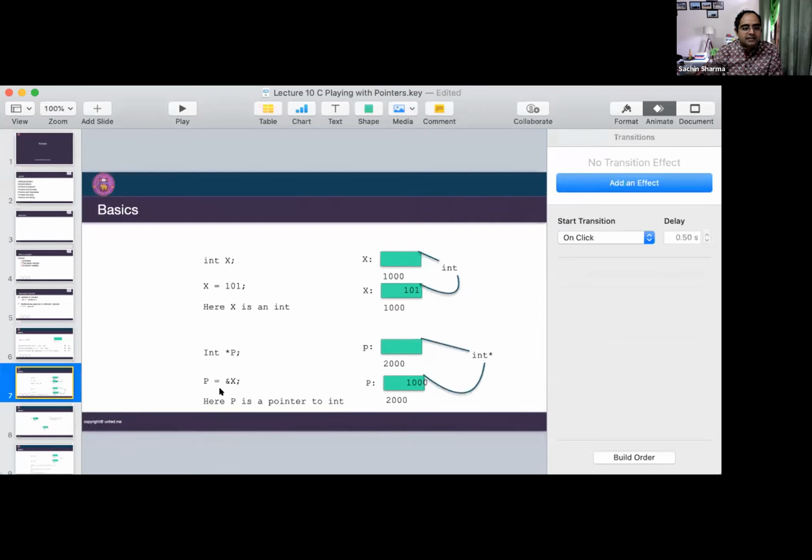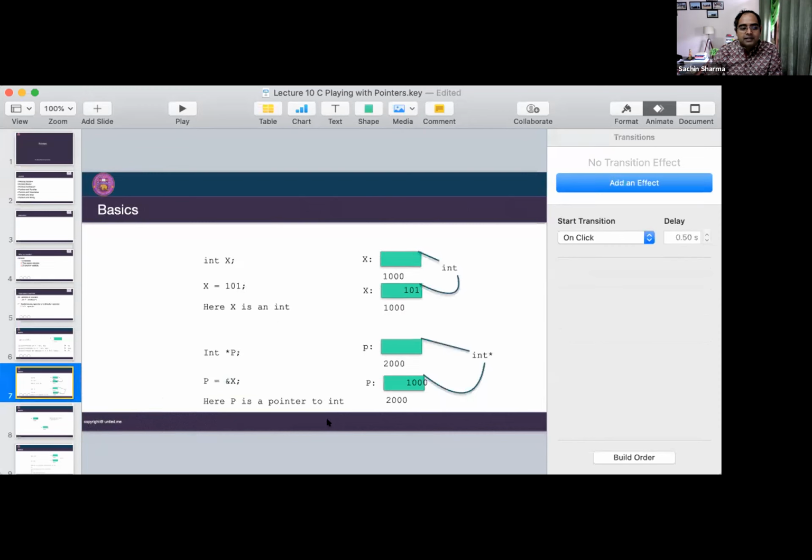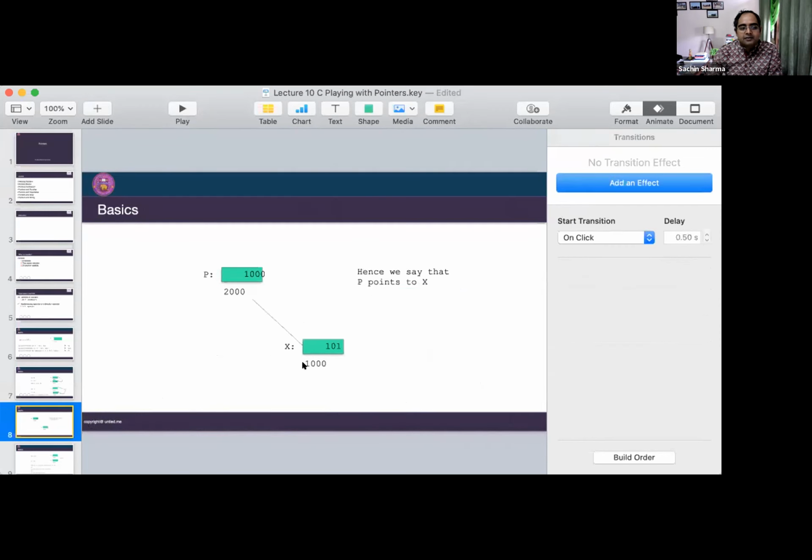After this statement, this will be the situation: you have one variable x, and you have a second variable p. p is a pointer type, x is a normal variable. In the normal variable you have stored 101, and the address of this normal variable is 1000. Now after execution of this statement, you have created a link: this 1000, which is the address of x, is assigned to p. So the value of p becomes 1000.